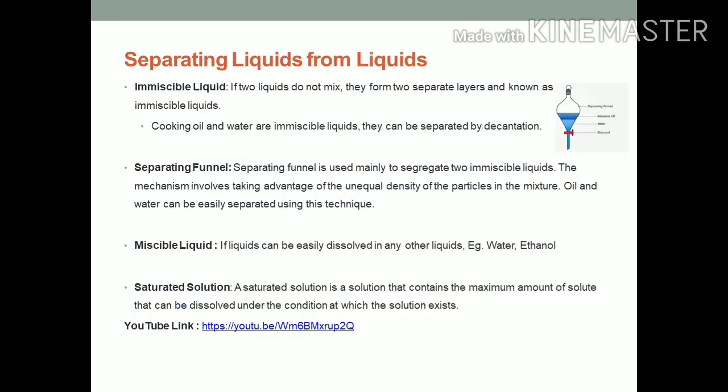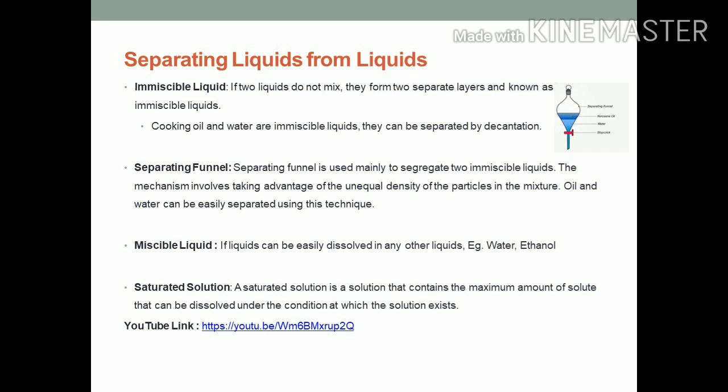In this slide, we will understand separating liquids from other liquids. First of all, we will understand what is immiscible liquid. If two liquids do not mix, they form two separate layers and are known as immiscible liquids. For example, cooking oil and water are immiscible liquids. They can be separated by the method of decantation or the separating funnel method.